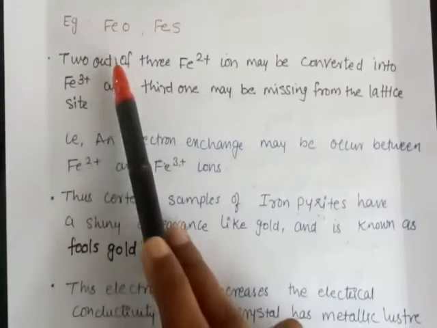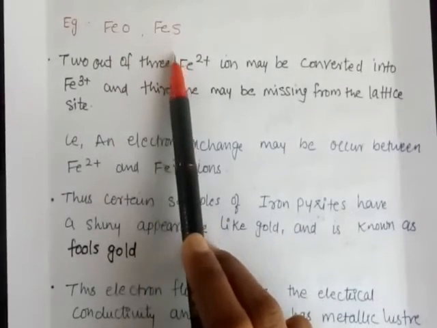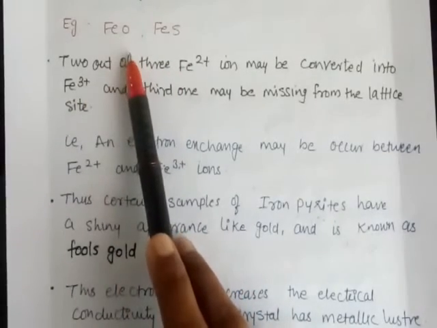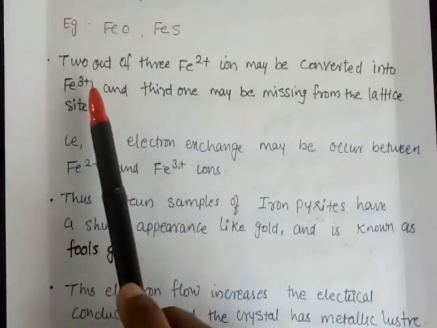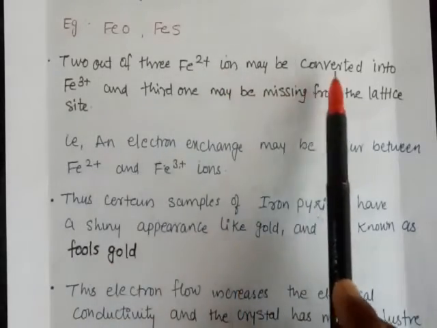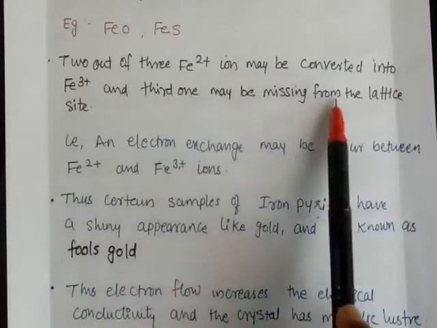Then FeO, FeS are examples of this type. Consider the FeO lattice. Assume that 2 out of 3 Fe2 plus ions may be converted into Fe3 plus and the third one may be missed from the lattice site.